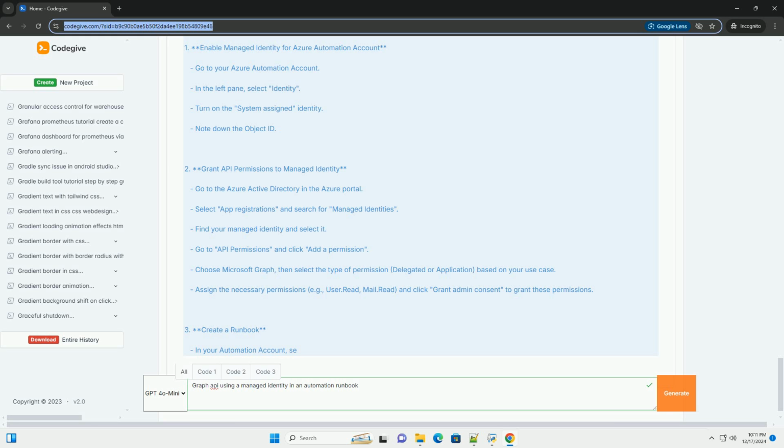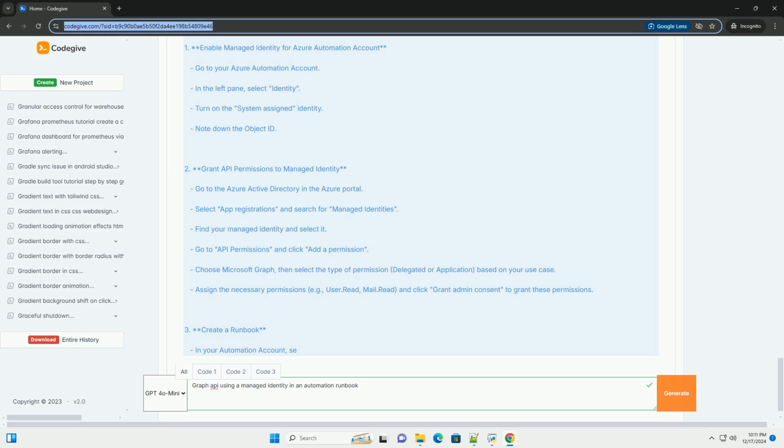2. Grant API permissions to managed identity. Go to the Azure Active Directory in the Azure portal. Select App Registrations and search for Managed Identities. Find your managed identity and select it. Go to API Permissions and click Add a permission. Choose Microsoft Graph, then select the type of permission, delegated or application, based on your use case. Assign the necessary permissions, example user.read, mail.read, and click Grant Admin Consent to grant these permissions.